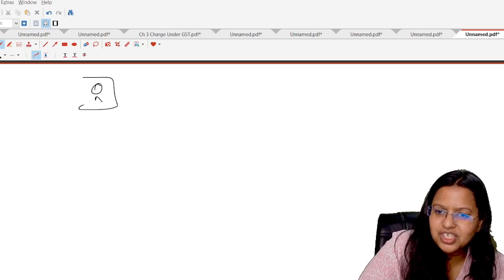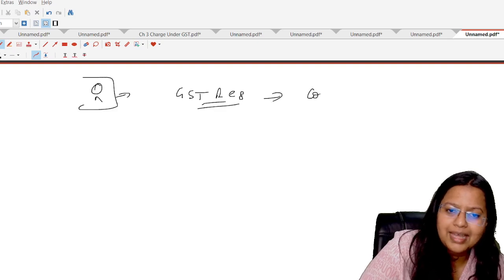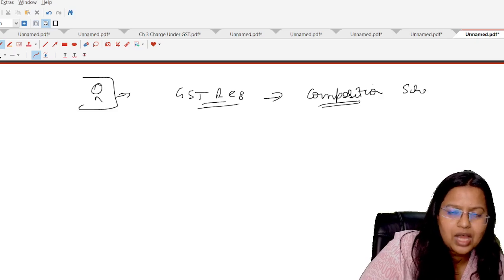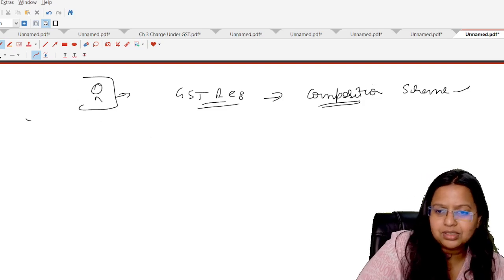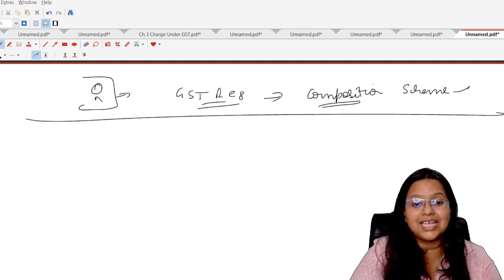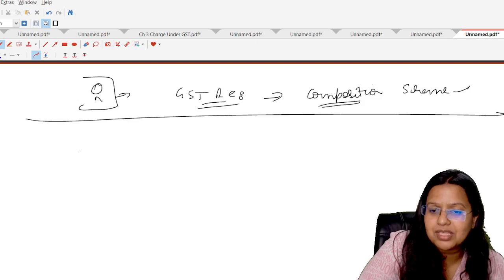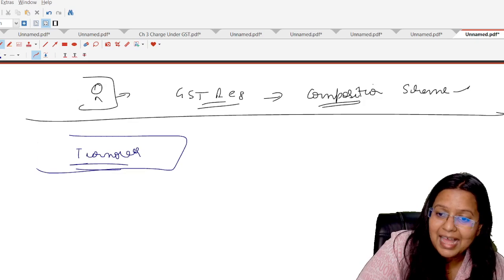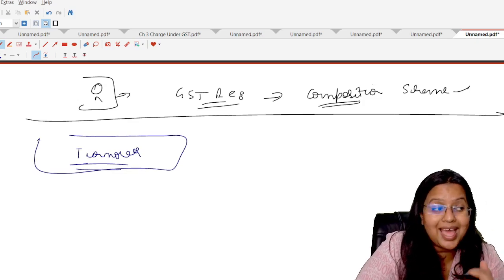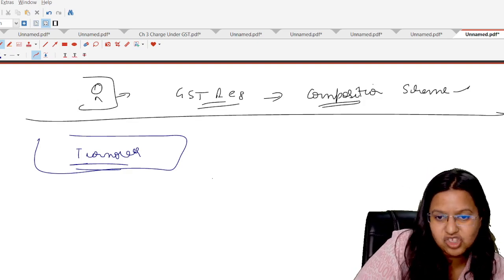Now, Mr. Chintamani has taken the GST registration. Now it seems he is a composite taxpayer. He has taken the registration under the composition scheme. So now he is a registered person under the composition scheme. But what happens? As he is registered under the composition scheme, he is required to pay GST to the government on the basis of his turnover. By calculating the turnover for which he has to pay the GST to the government, that is half percent CGST and half percent SGST.